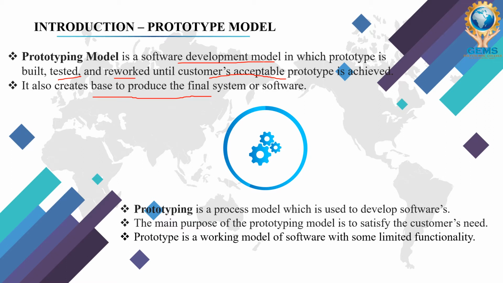the system. Third point says that it's a process model which is used to develop the software. The main purpose of prototyping model is to give 100% satisfaction to the customer. That is the main ambition or purpose of using prototype model for the development of any project, to provide 100% satisfaction to the customer. That is the main objective of the prototype model.